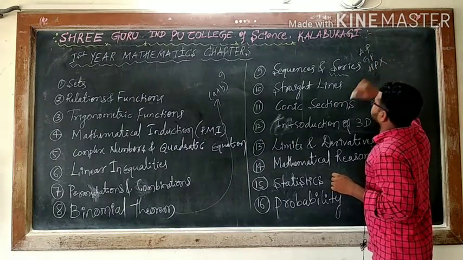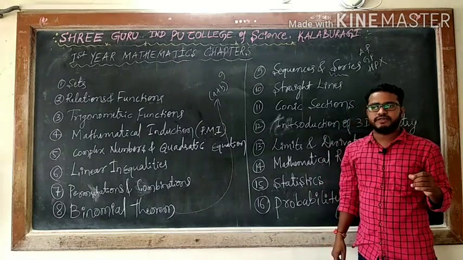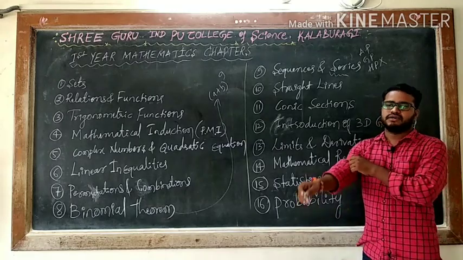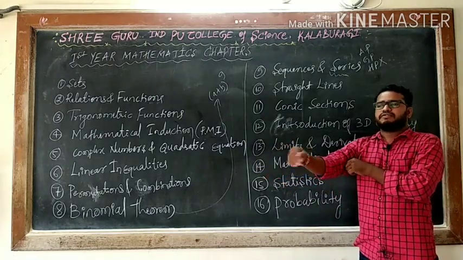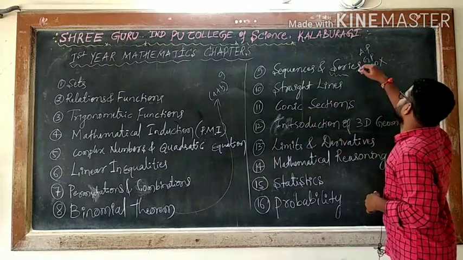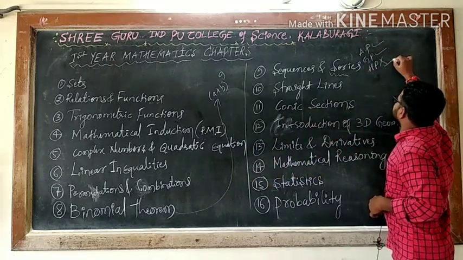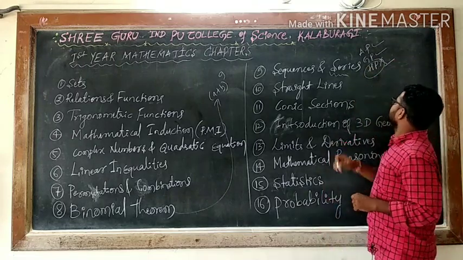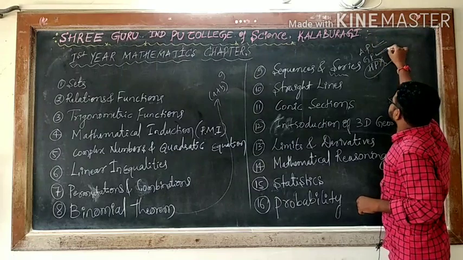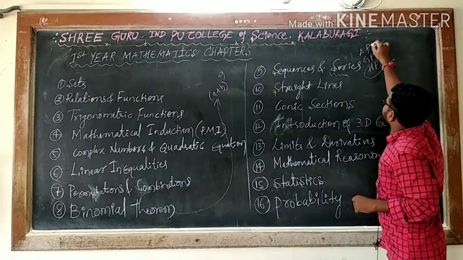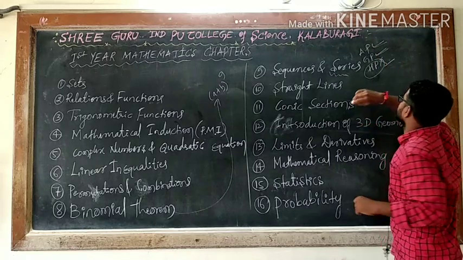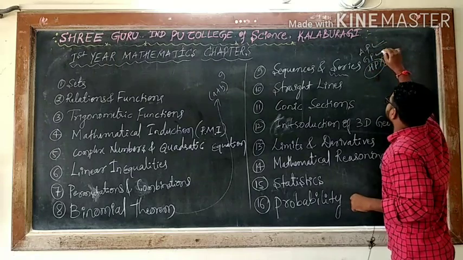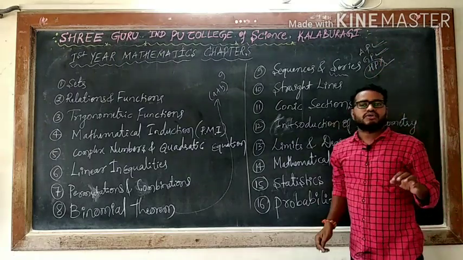but this is beyond the scope. HP is not in the first year, but for KCET or JEE or JEE Advanced, for competitive exams also we need all these things, AP, GP and HP, but this is beyond the scope of our syllabus. So here you will study arithmetic progression, geometric progression, and what is the nth term of the AP, and what is the nth term of GP, and what is the Sn of the AP, and what is the Sn of the GP. We will come to know in great detail.